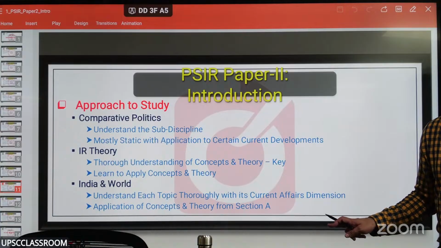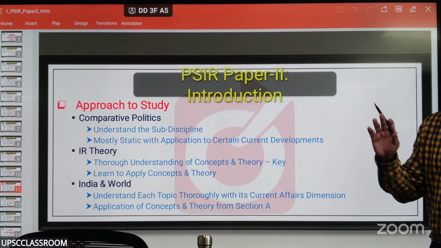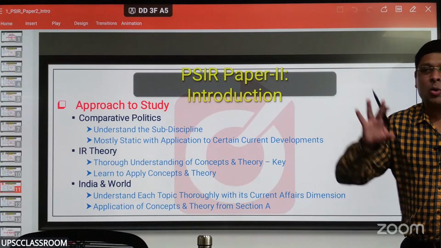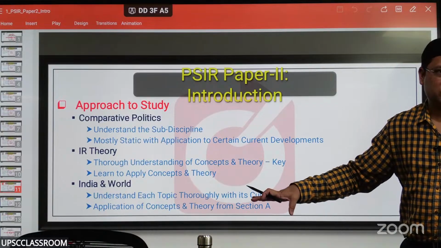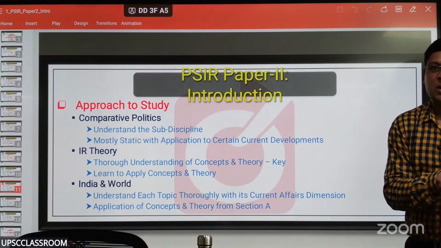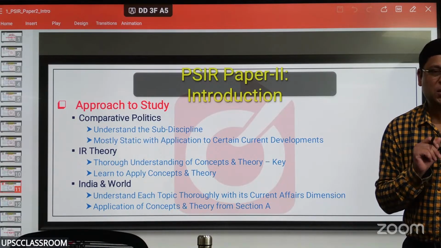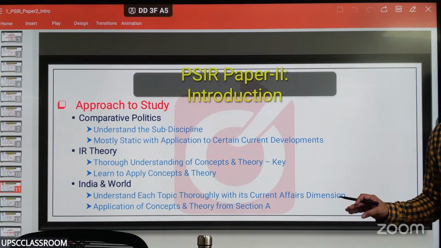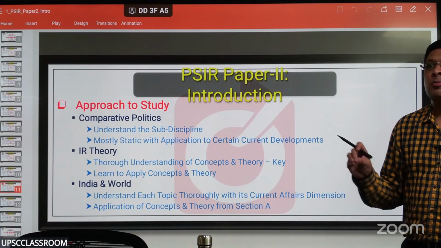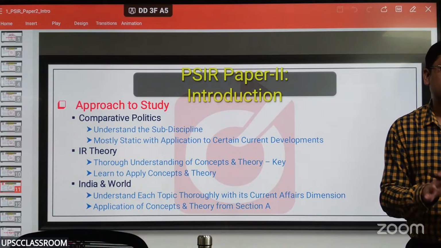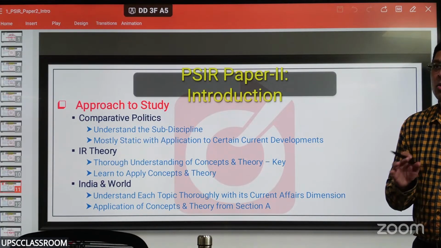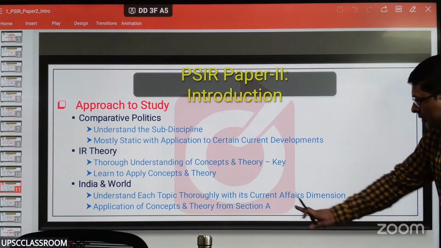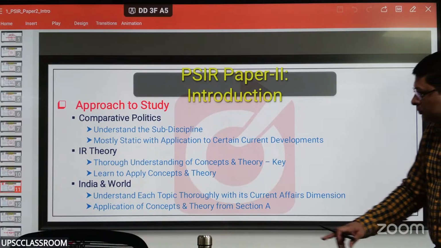For example, policy of non-alignment. You would learn from the books up to say 2010, 2015, not more than that. But how the non-alignment policy is changing currently, you learn that from newspapers, articles, and articles of different scholars. So always maintain that current dimension to every topic that you learn. SAARC: why is SAARC dysfunctional right now? What happened after Pulwama and Uri? Why was the Islamabad conference cancelled? And thereafter no conference was held as far as SAARC is concerned. This is not mentioned in the syllabus. Always continuously add that current affairs dimension.